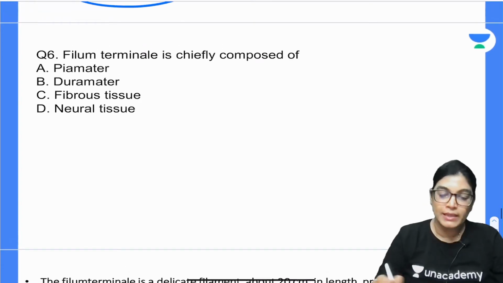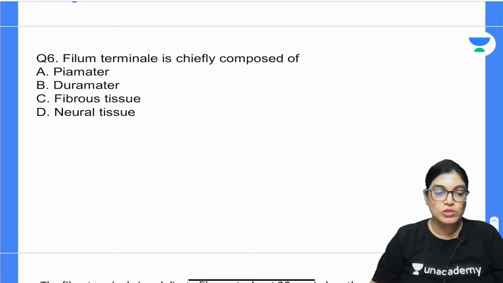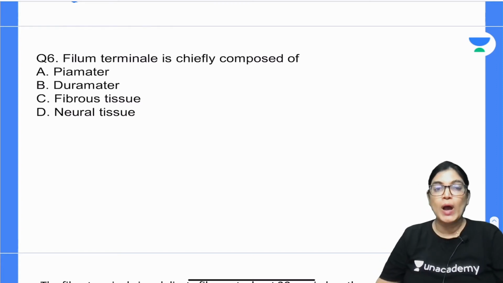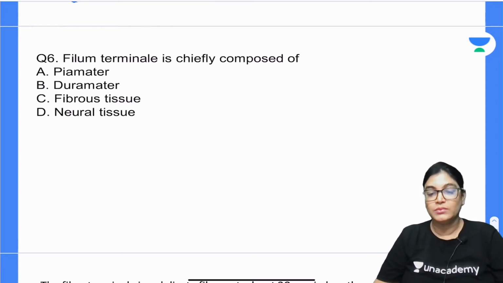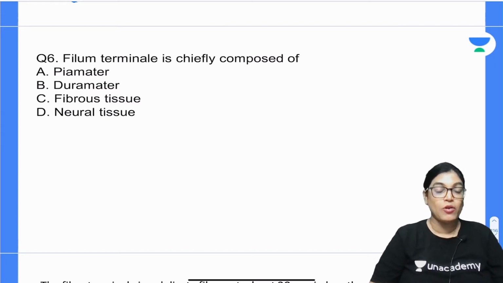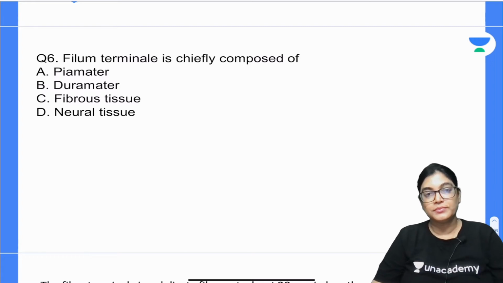Filum terminale: when we are talking about filum terminale, it is chiefly composed of which of the following structures? Pia mater, dura mater, fibrous tissue and neural tissue. 4 options are there: pia mater, dura mater, fibrous tissue and neural tissue. According to you, which is the best answer? Filum terminale is composed of. Actually 2 options will confuse you, but you have to choose the best answer. Question number 6, your time starts now. I will provide you 15 to 30 seconds for the right answer. Your time begins now.